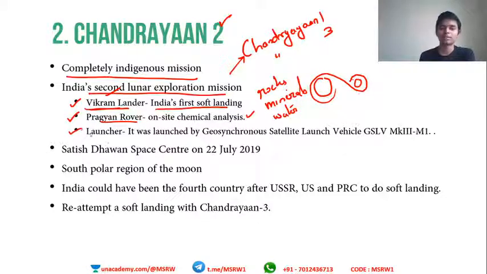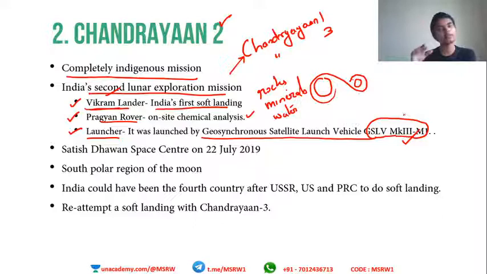Launcher. The third part was the launcher. It was launched by a Geosynchronous Satellite Launch Vehicle, or the GSLV Mark III. Gaganyaan will also be taken into space with the GSLV Mark III rocket, and this one used the GSLV Mark III M1. This was a very successful part of this mission. The launcher was successful, and GSLV took the probe as required.